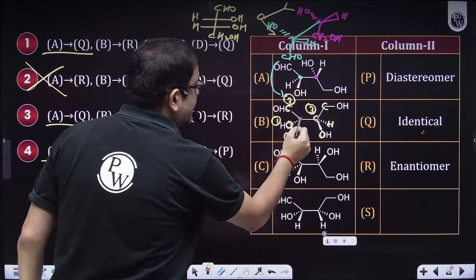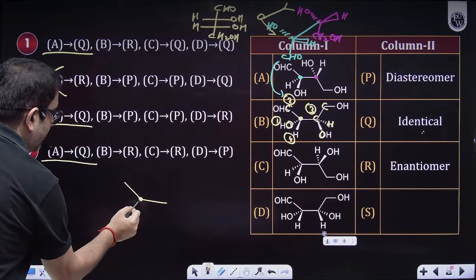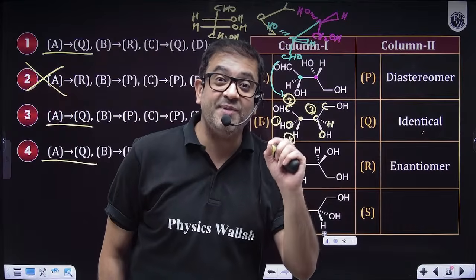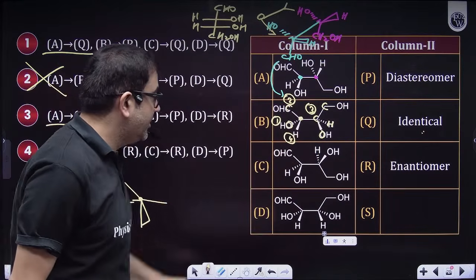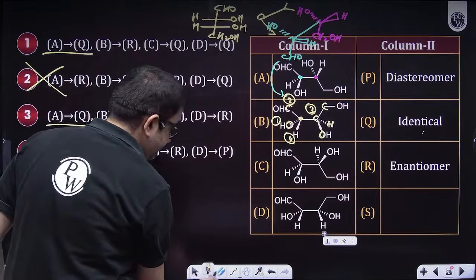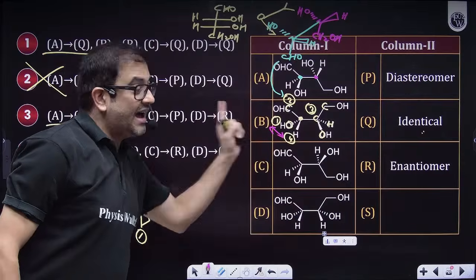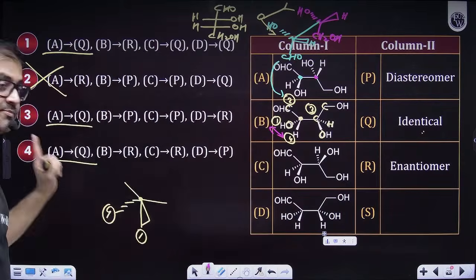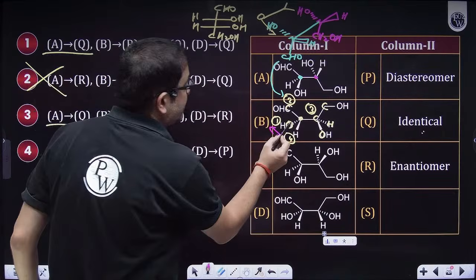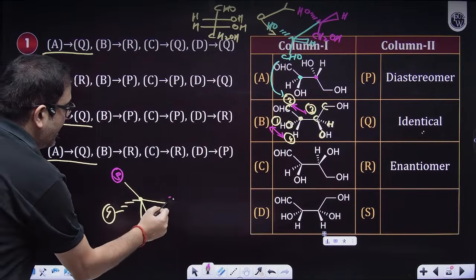So let us assign RS for this yellow one separately. Two bonds are in the same plane. One is dash and one is wedge. But sir, you said in wedge dash projection, the lowest priority group should be in the dash, which is 4. So I want 4 here, so I have to bring 1 here. That will be my first exchange. Now I have dash having the lowest priority group. But sir, an odd exchange will change the optical activity. So do the even exchange. So exchange 2 and 3 also, that will be the second exchange. So 3 will be here and 2 will be here.